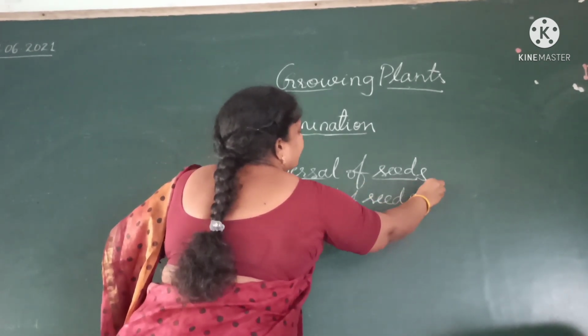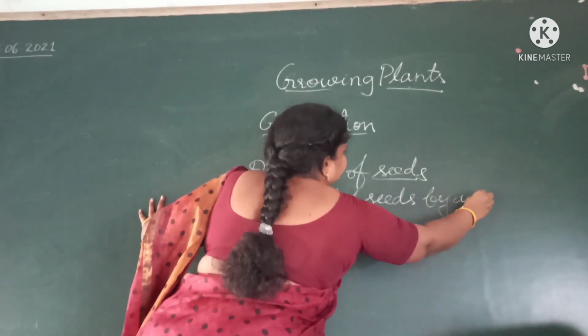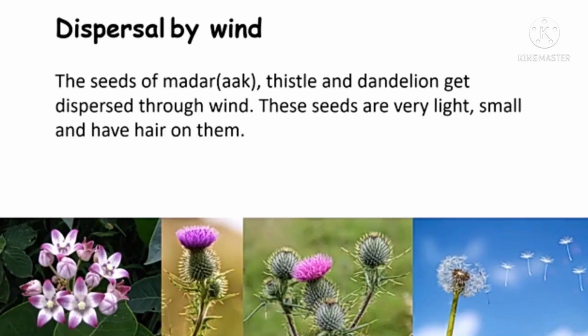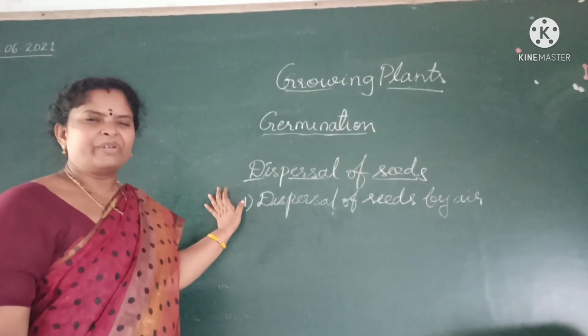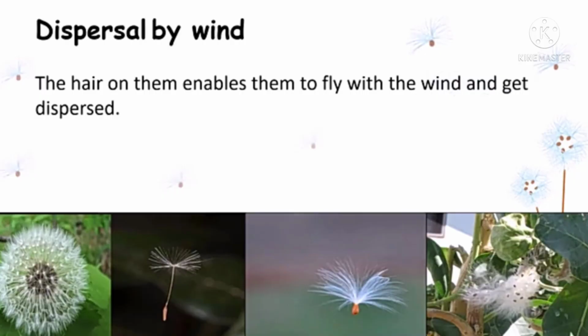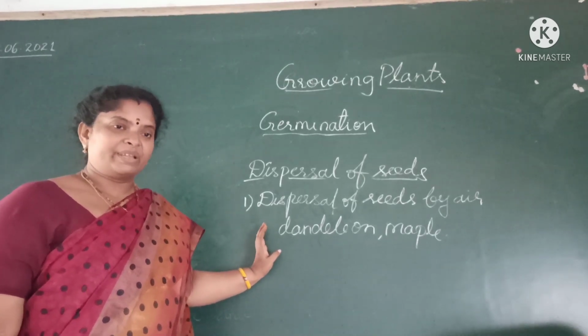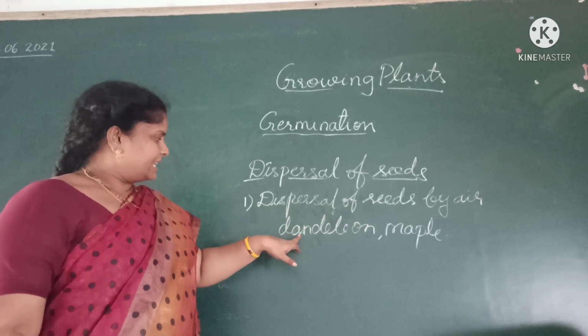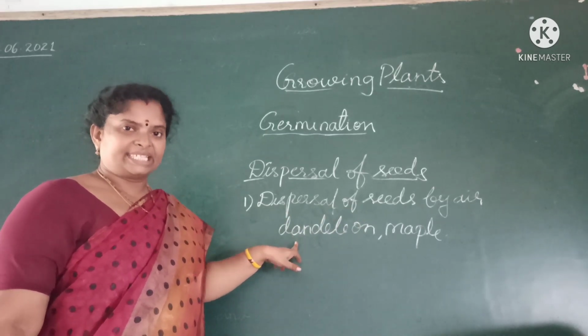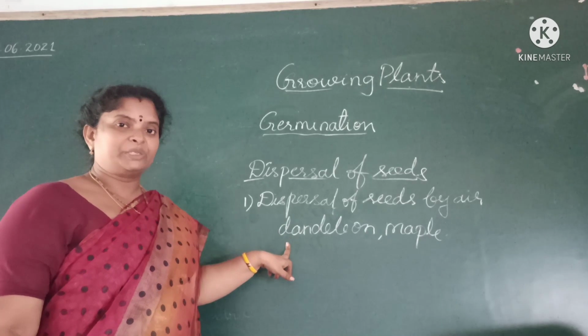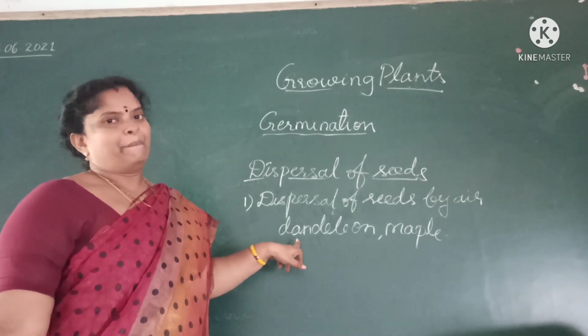by air. Here, air is an agent of dispersal of seeds. Some of the seeds are very light. For example, dandelion and maple. These seeds are very light and easily they can be carried away by the air because they have a structure very light in structure, and they can carry from one place to another easily by air.